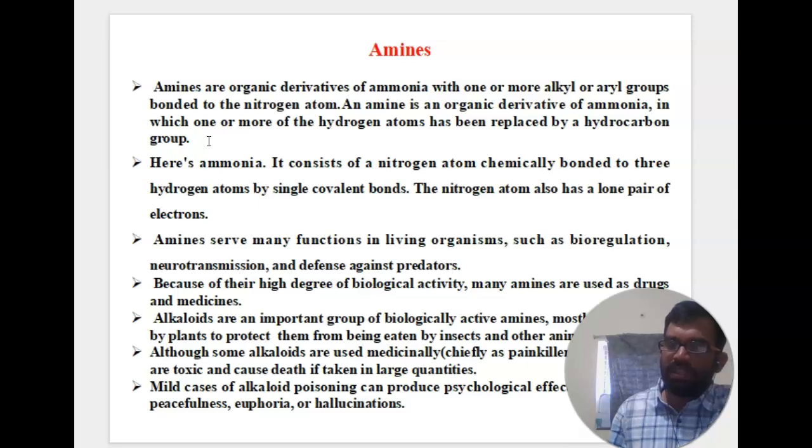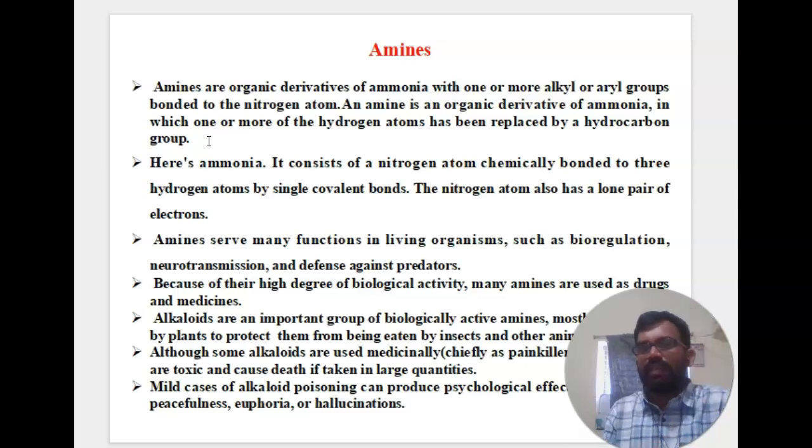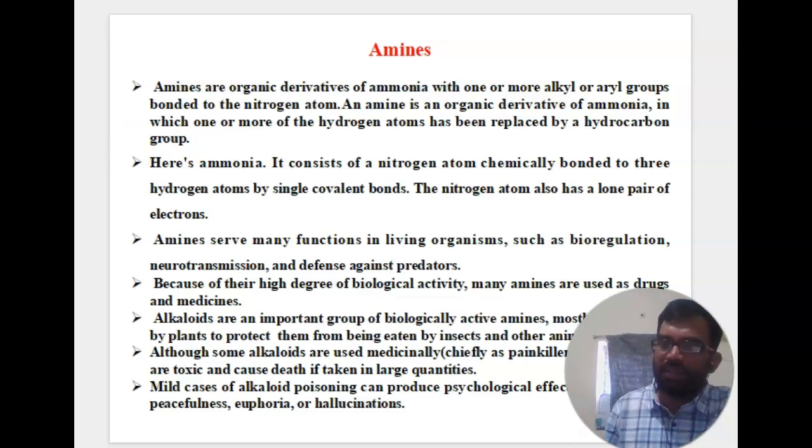So simply, what does amine mean? Amines are the organic derivatives of ammonia. Ammonia consists of a nitrogen atom chemically bonded to 3 hydrogen atoms by single covalent bonds. The nitrogen atom also has a lone pair of electrons.